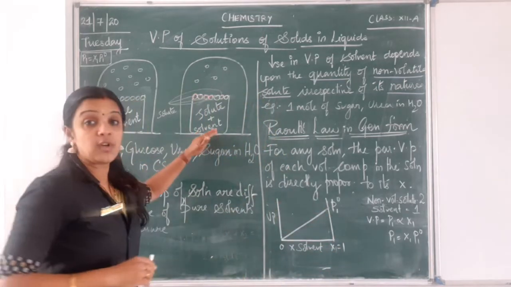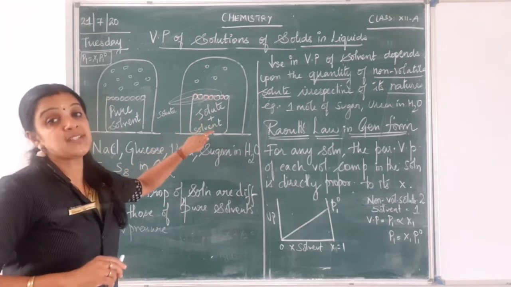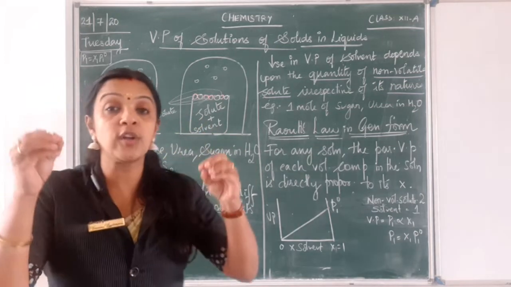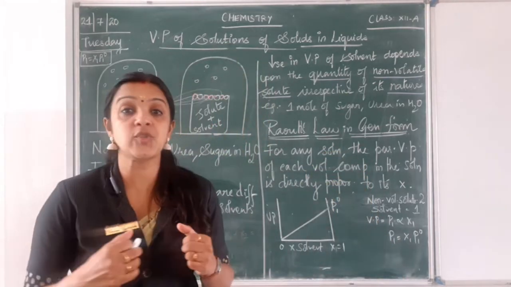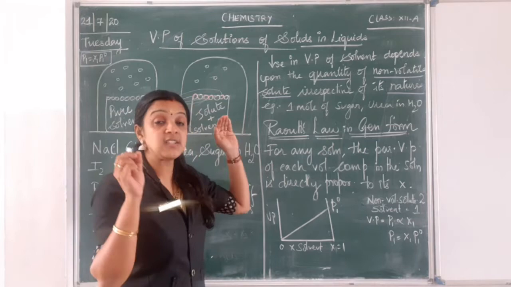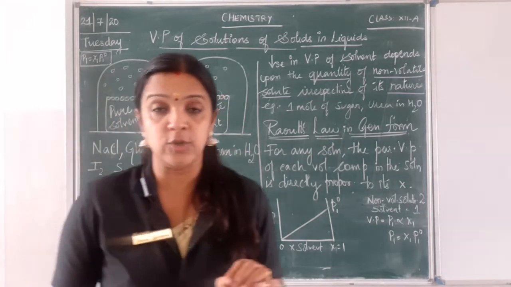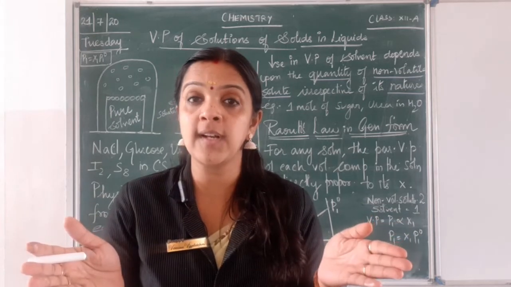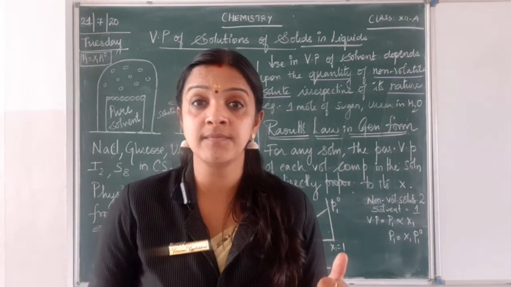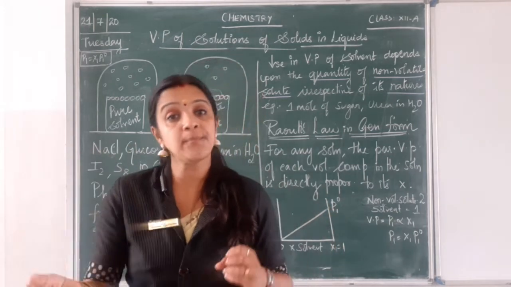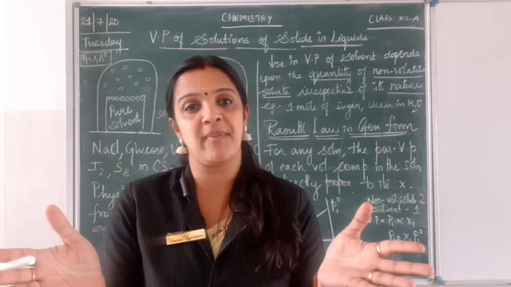In this case, when you come to the second diagram, this is a mixture of solute plus solvent. I have my solid solute which is dissolved in the solvent. So what will naturally happen? And the case is so simple that the solute is a non-volatile solute. What do you mean by non-volatile? Yes, Anaga, what is non-volatile? Yes. Volatile is something which can vaporize. Non-volatiles are those which do not vaporize at all.